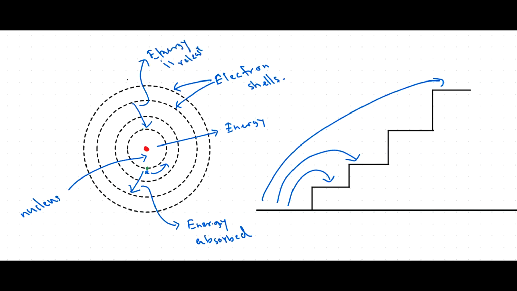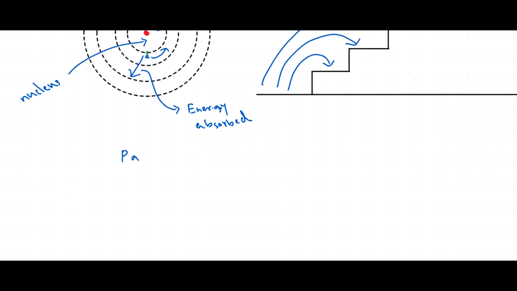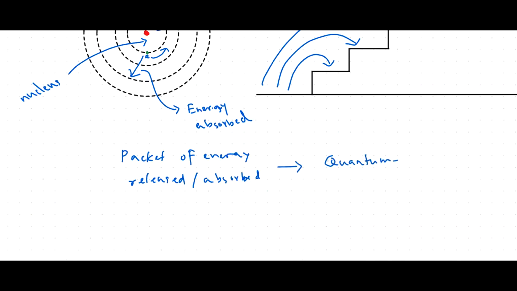This packet of energy absorbed or released is known as the quantum. Quantum means a fixed amount of something. Therefore, the energy released or absorbed is fixed, right?